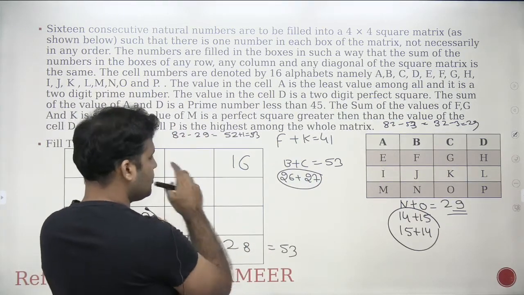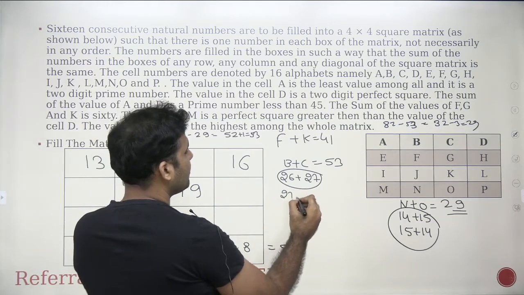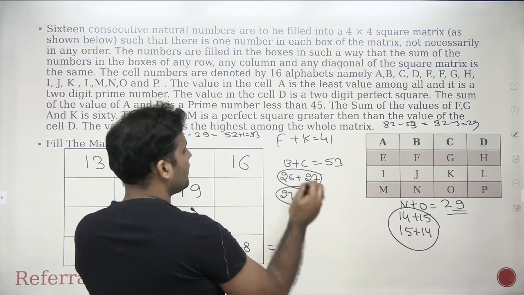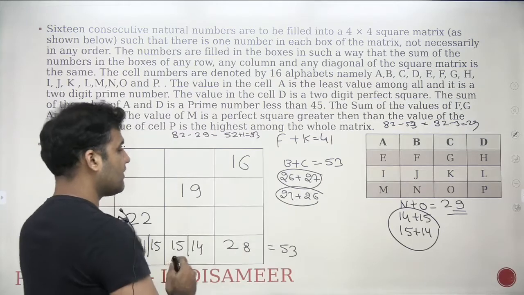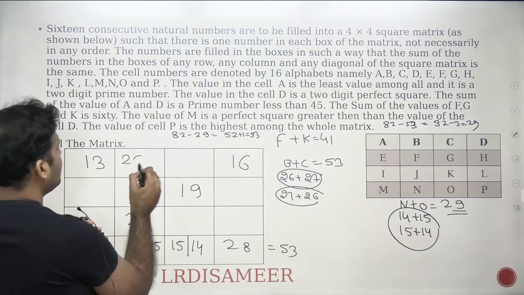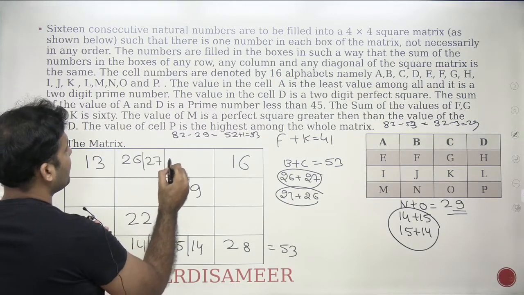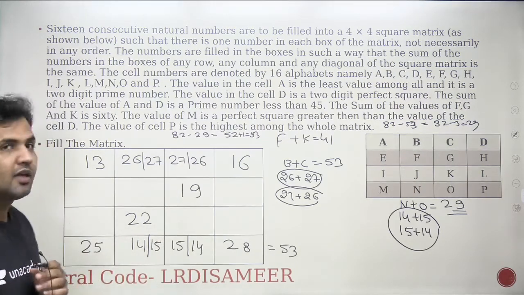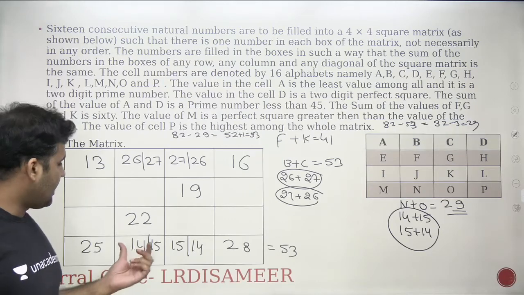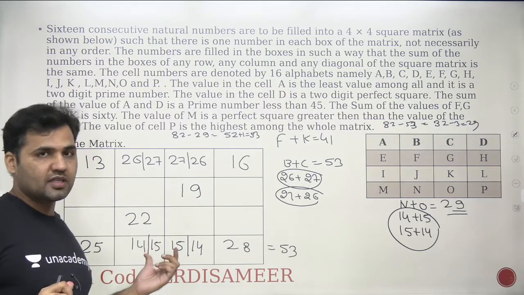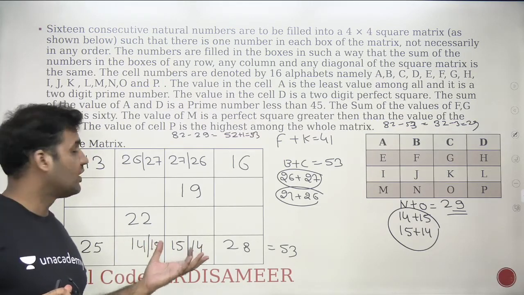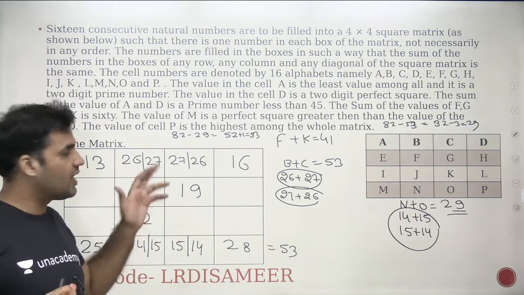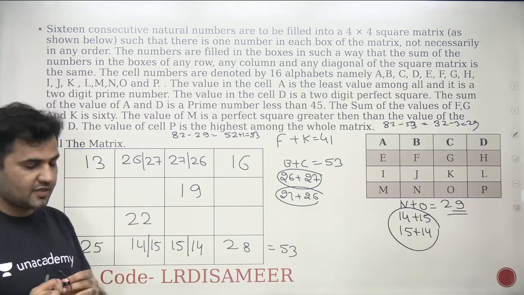So therefore, for these two cells, I have only two possible cases. Either it will be 26 plus 27 or 27 plus 26. So the numbers will be 26, 27 here or 27, 26 here. Now we reduce down to two cases, 14, 15 or 26, 27. Now here we can start making the cases.